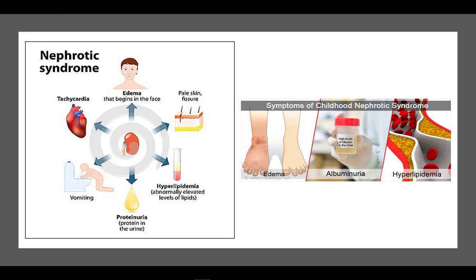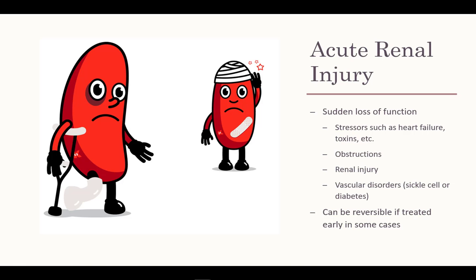It is also associated with hyperlipidemia caused by increased synthesis of lipids. Another manifestation of nephrotic syndrome is edema caused by sodium and fluid retention, as well as hypoalbuminemia. Nephrotic syndrome can be reversed, but can also lead to both acute renal insufficiency or chronic renal disease.